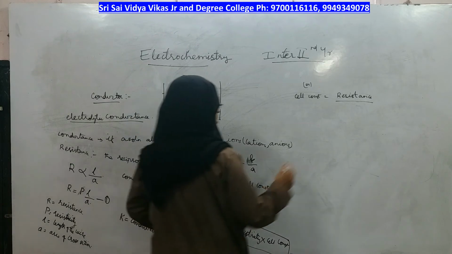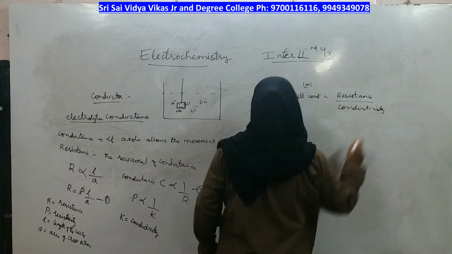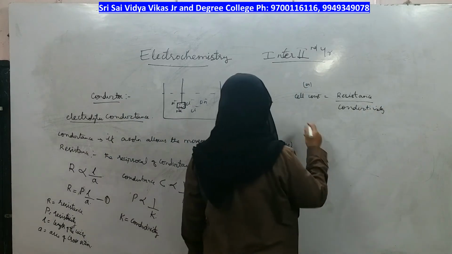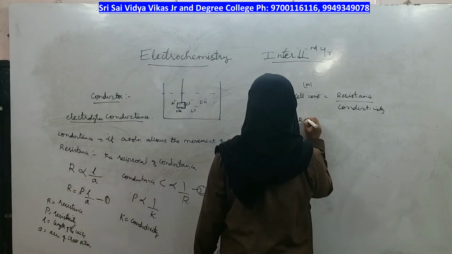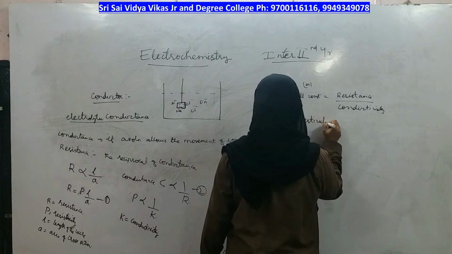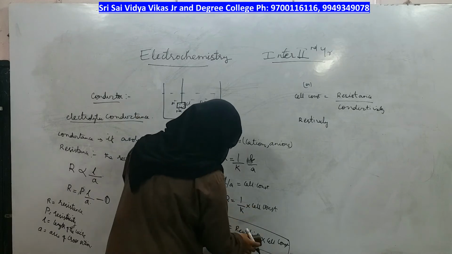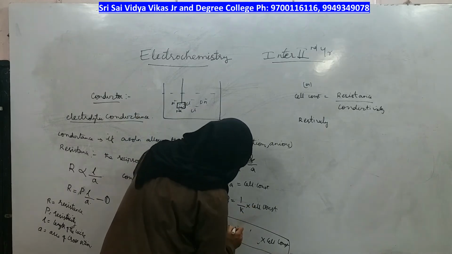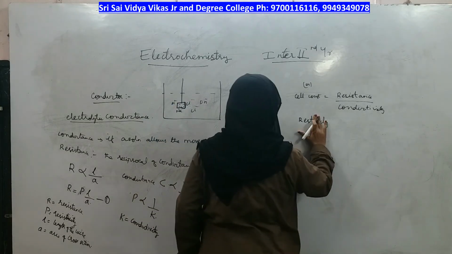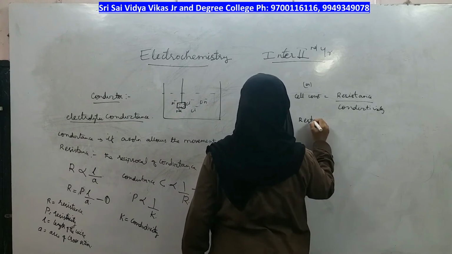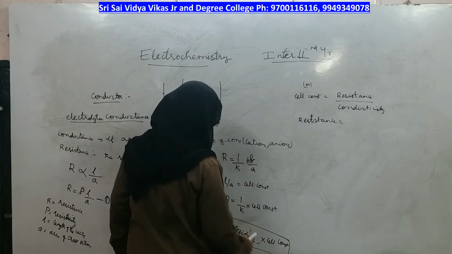Cell constant is equal to resistance by conductivity, another formula. Resistance, sorry, not resistivity. Resistance is equal to conductivity divided by cell constant.